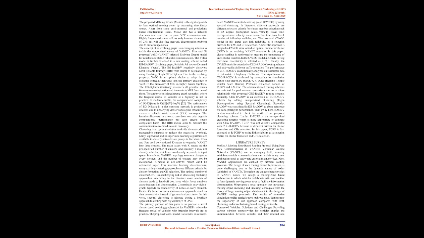The VoEG model is further extended to a new routing scheme called CEG-RAODV, Evolving Graph, Reliable Ad Hoc On-Demand Distance Vector. The CEG-RAODV reactively discovers the most reliable journey, MRJ, from source to destination by using evolving graph, e.g., Dijkstra. Due to the evolving property, VoEG is an optimal choice to adopt in any dynamic vehicular networks. But the primary challenge to VoEG is the discovery of MRJ in highly denser topology.